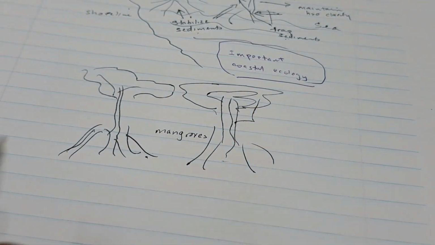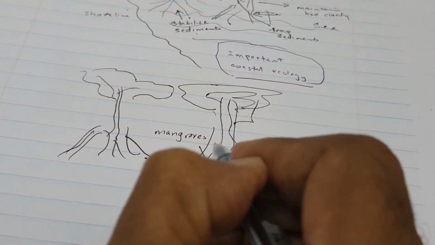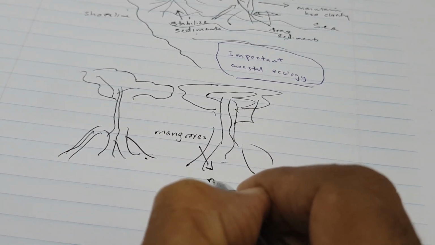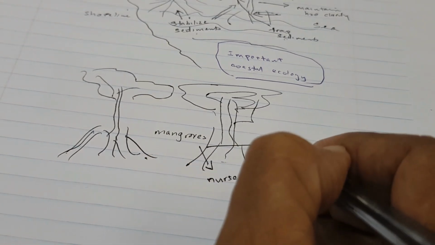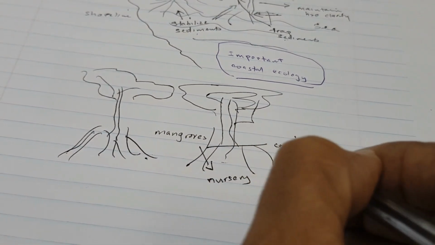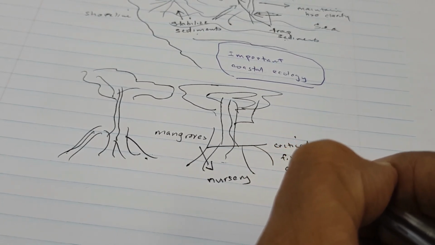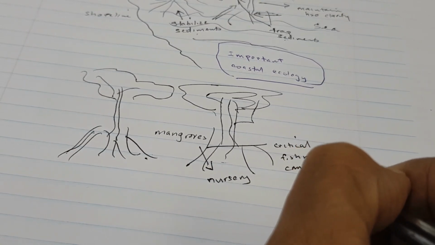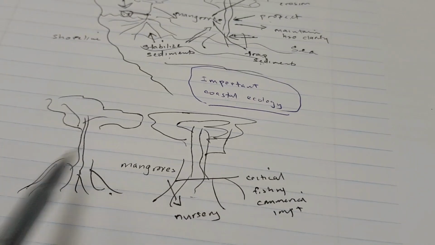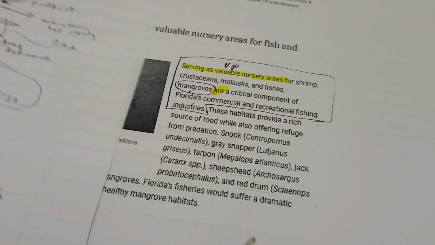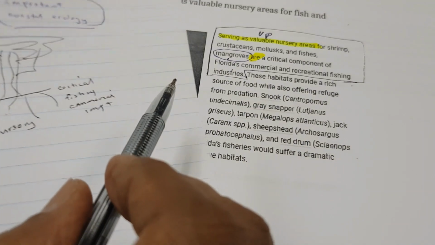There's a mangrove, and its mangrove is a nursery. Right? And it says they are a critical fishing and commercial importance. Yes, we have that so far. Good. So notice what I'm doing. I'm trying to sketch it. So they're nursery for these shrimp, etc.